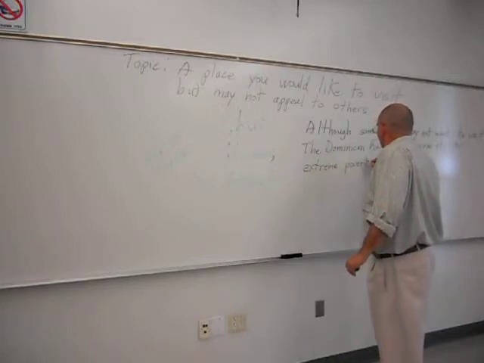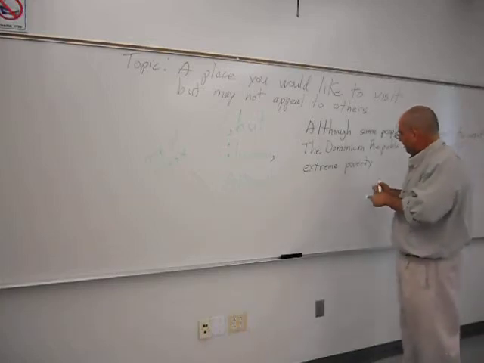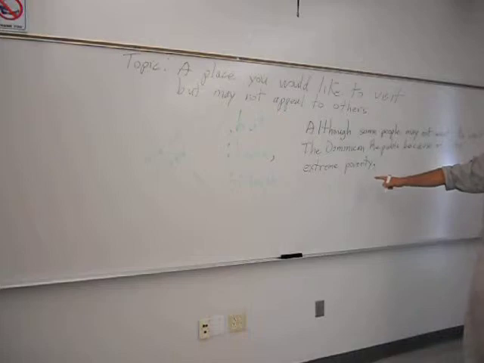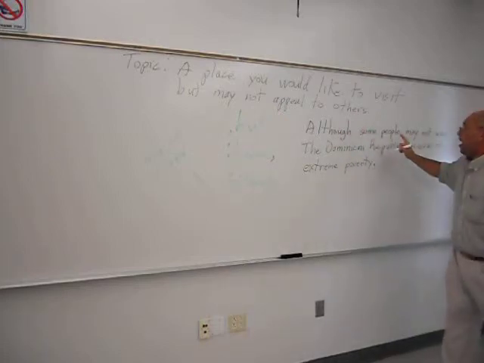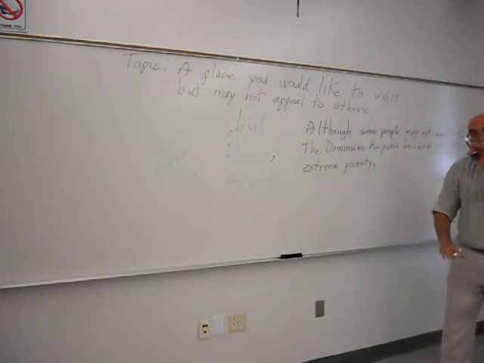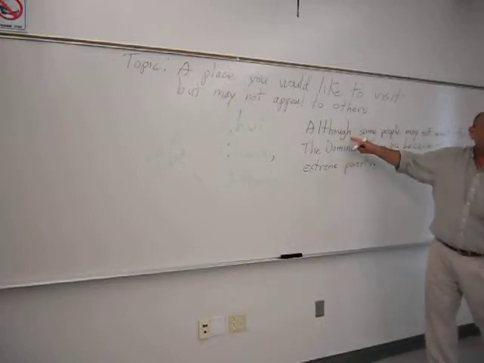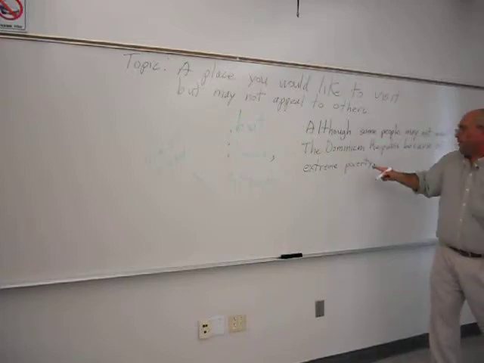Okay? Let me use another marker. After the subordinate clause, the group of words with a subject and a verb that introduces the least important idea, the subordinate idea, you put a comma. So although, comma. Don't put the comma here. Can you all agree that you're not going to put the comma there? Okay, good.